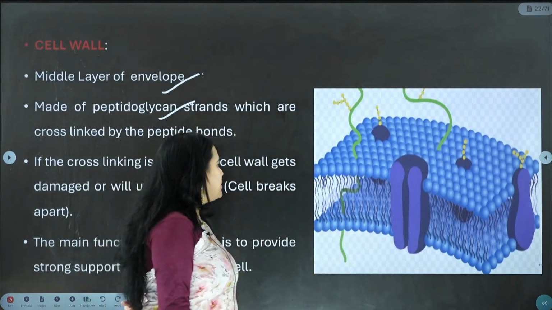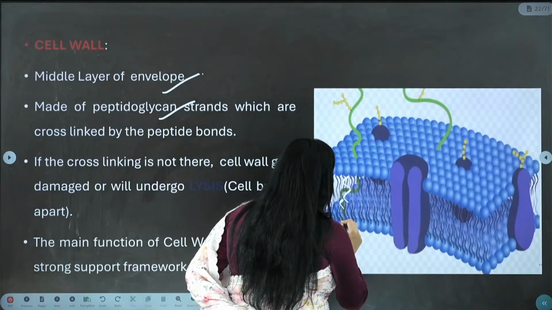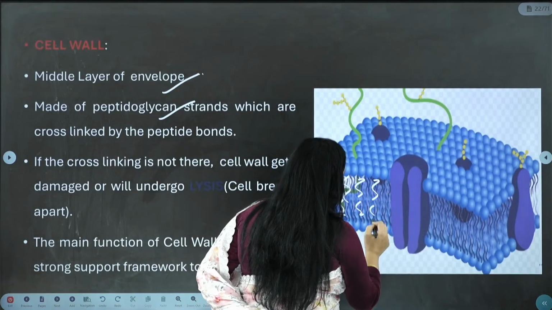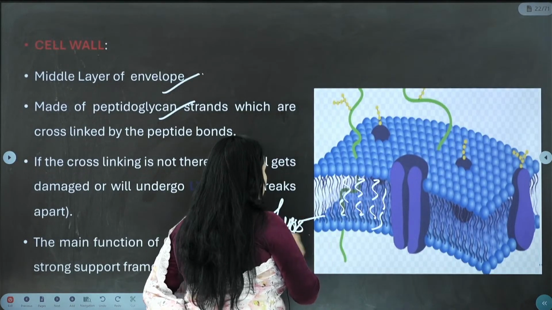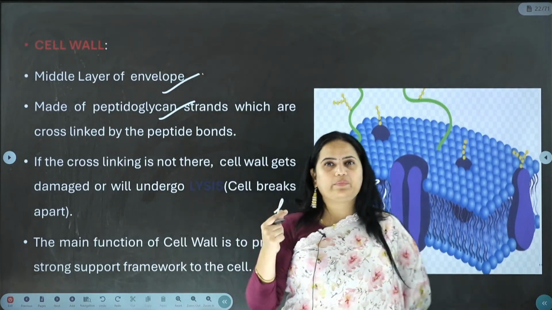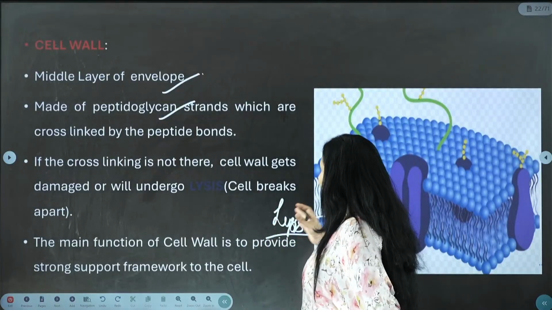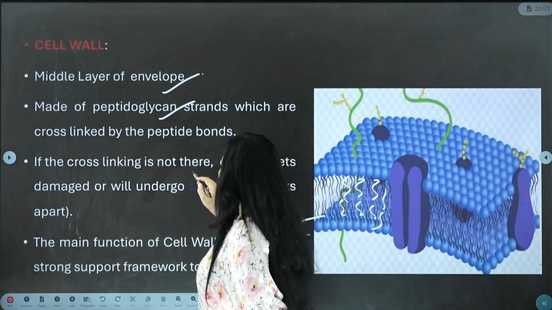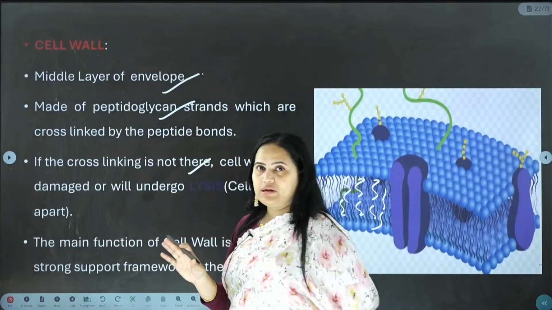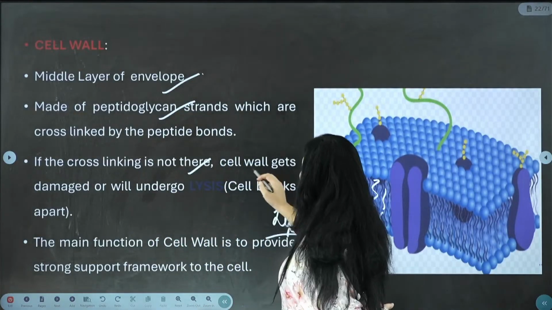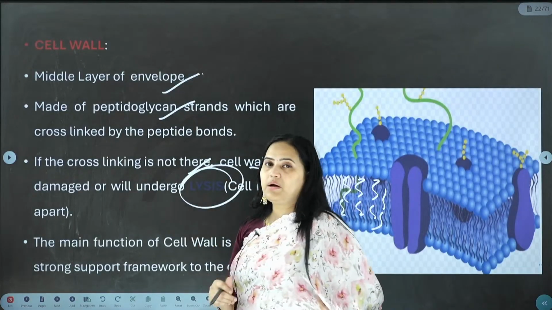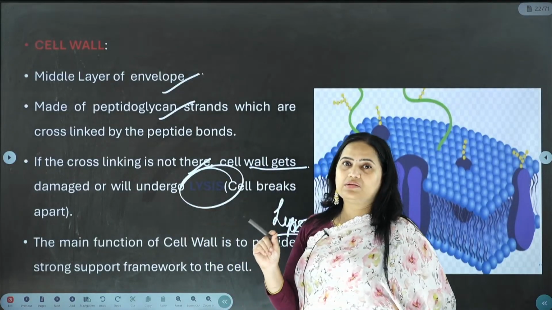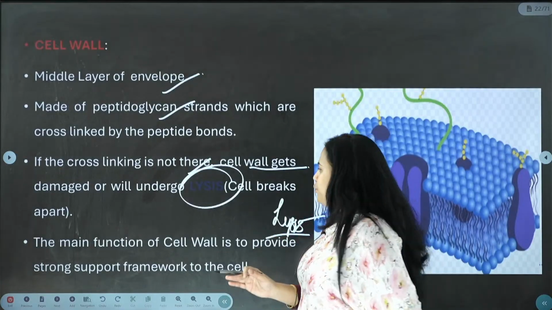We see the peptidoglycan strands. If these peptidoglycan strands are not present, then what happens? The cell will go for lysis, which means the cell wall will collapse. That is very dangerous. Imagine that there is no cross linking: the cell wall gets damaged, it goes into lysis, and the cell breaks apart. So these peptidoglycan strands are extremely important.